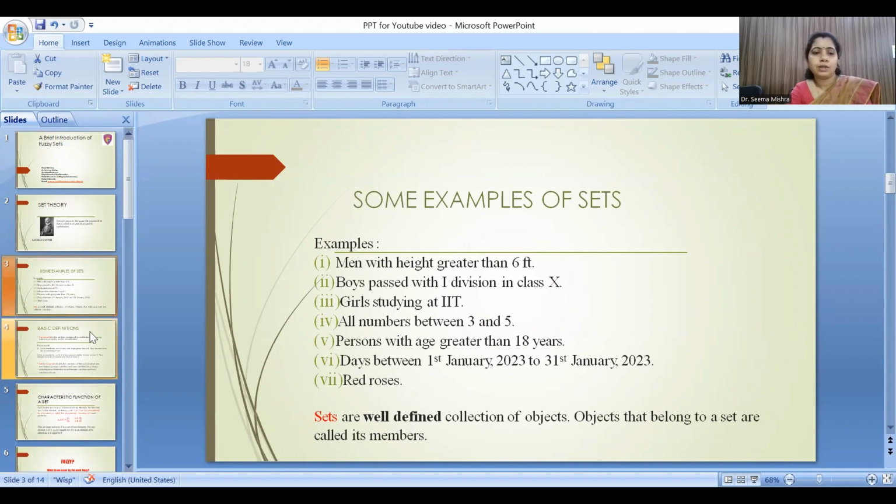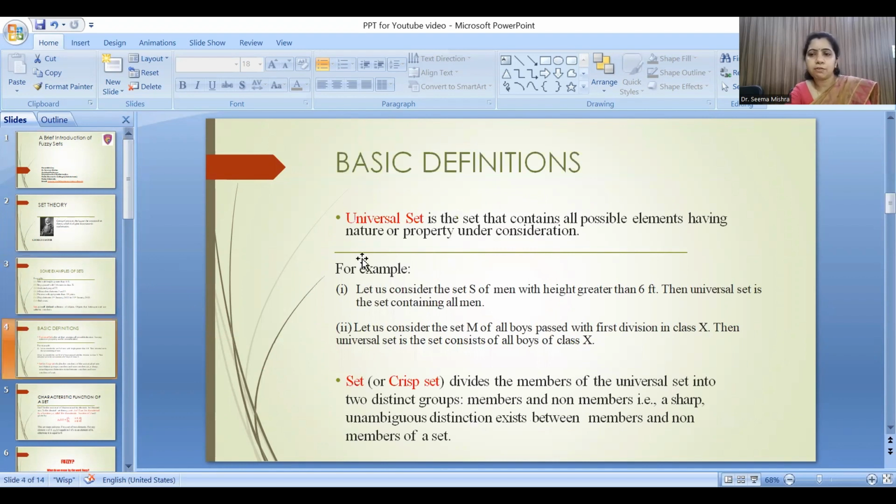So next, coming to some other basic definition, universal set. Universal set is the set that contains all possible elements having the property and nature under consideration. So if I am considering the set of all men with height greater than 6 feet, then in that case the universal set is the set containing all men. And if I am considering the set of all boys passed with first division in class 10, then in that case, the universal set consists of all boys of class 10.